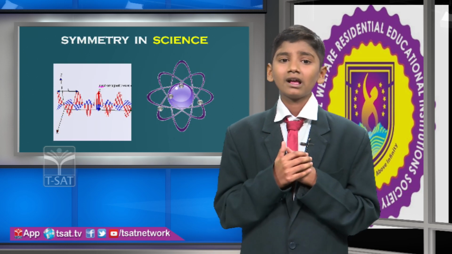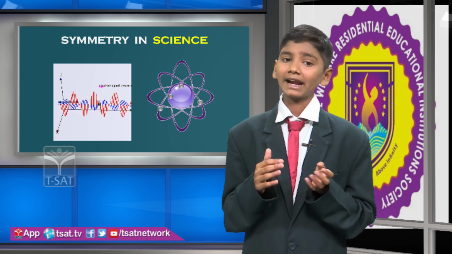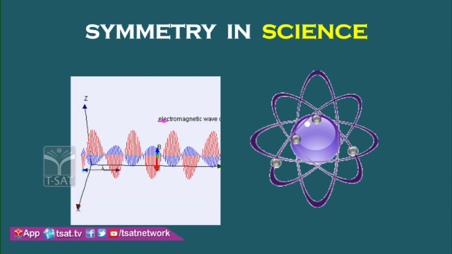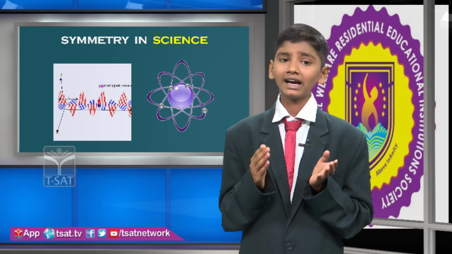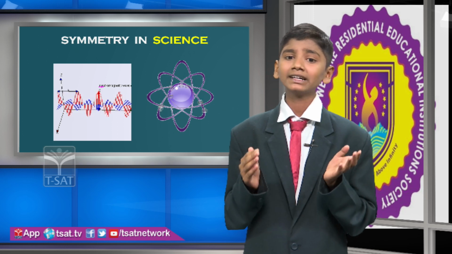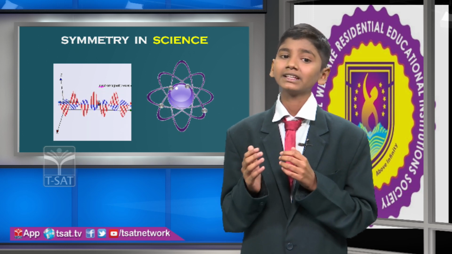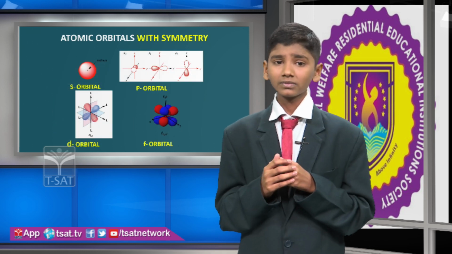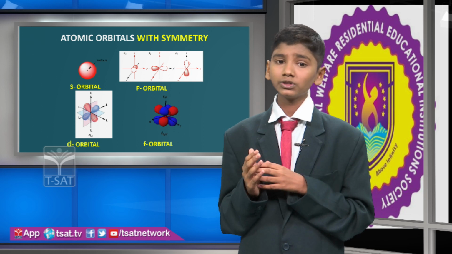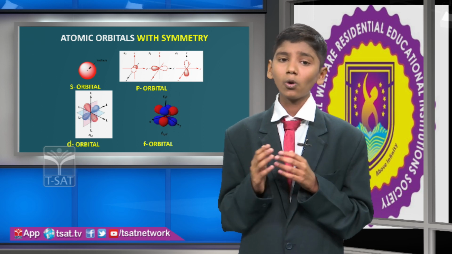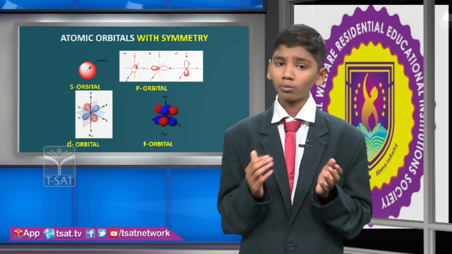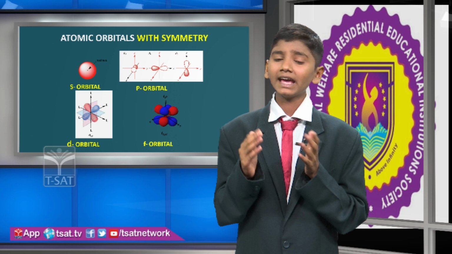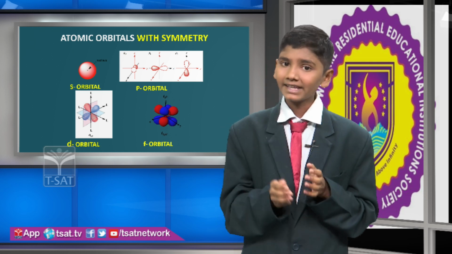Symmetry in science. Electromagnetic waves, crests and troughs are formed symmetrically, and compression and rarefaction are also formed symmetrically. Symmetry in orbitals. Symmetries can be used to characterize the bonding and non-bonding molecular orbitals. The s orbital has rotational symmetry; p, d and f orbitals have line symmetry.